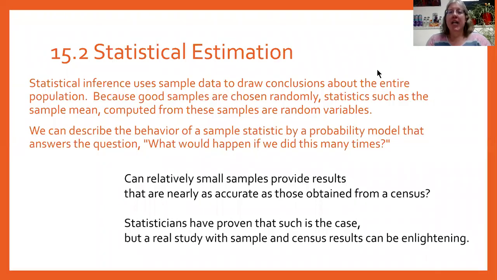Okay, statistical inference uses sample data to draw conclusions about a population. So this is why it's really important that we do a good job of pulling a sample and getting a random sample. One of the questions you want to ask when you're doing research is, what sample size do I need? Or more specifically, can a relatively small sample give us really accurate results, or at least fairly accurate, compared to the information we would get from a census?